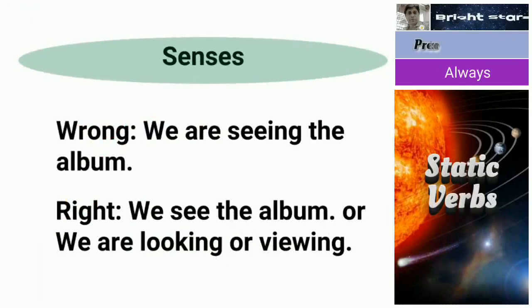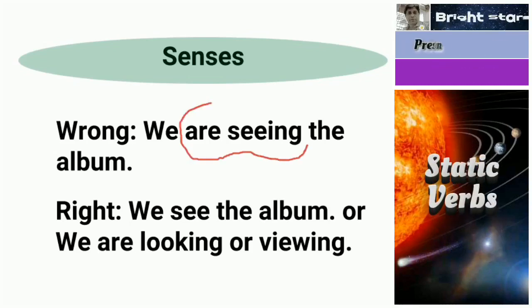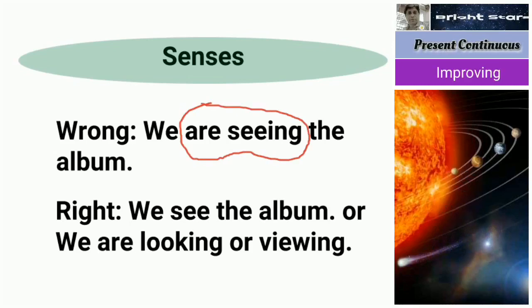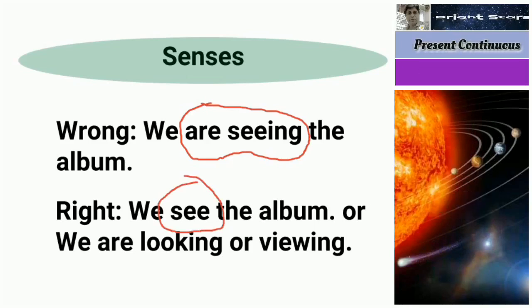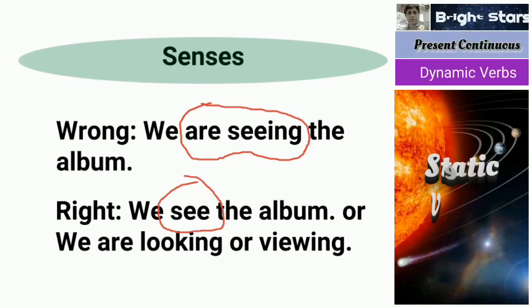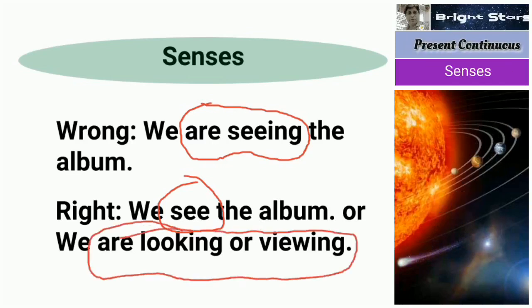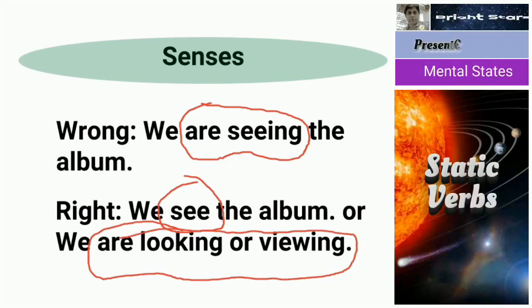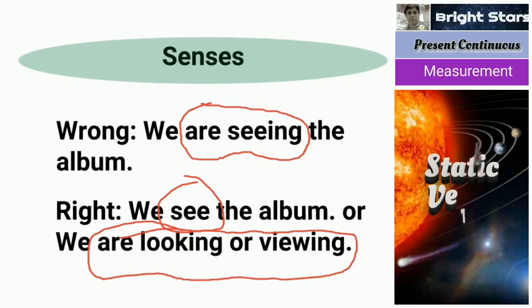Next sentence you see, wrong one. We are seeing the album. Here are seeing, it is a stative verb. We don't use are seeing, we simply use see. We see the album. If you want to tell that in continuous, you have to use the verbs looking or viewing. I am seeing the photo is wrong. I am looking at the photo. I am viewing. Like that we have to use.